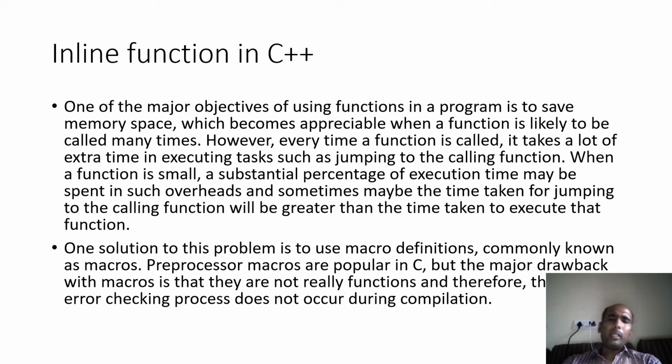Let's suppose you have written a two-line function. Don't you think that will be a very tedious task, and a lot of time will be wasted? This would be easy if I had not created that function and had written those two lines in the same program. Yes, if the function is large, that is okay. But if the function is only two lines, think of the work that happens: first, the previous value is stored inside a stack, the cursor jumps, the function executes, it returns, and the previous value is popped. So a lot of time is wasted.